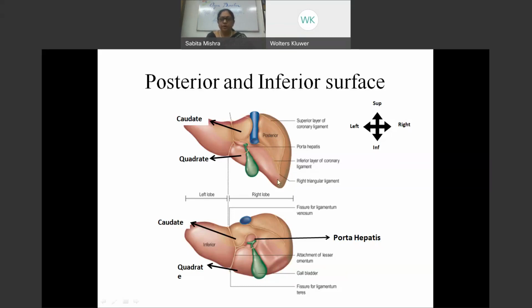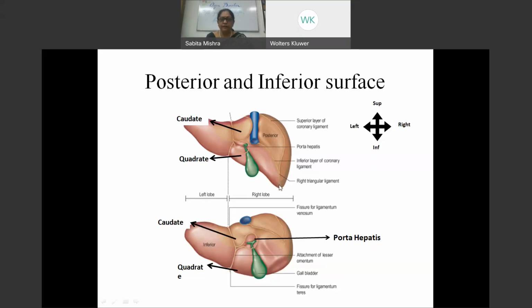And the portion of the peritoneum which comes from the diaphragm would be reflecting on and forming the inferior layer of the coronary ligament. So we have the inferior layer of the coronary, we have the superior layer of the coronary ligament, and both of them would unite to form a triangular ligament.